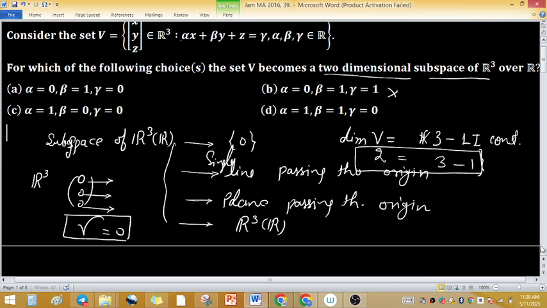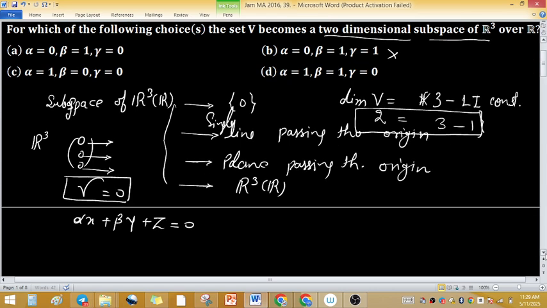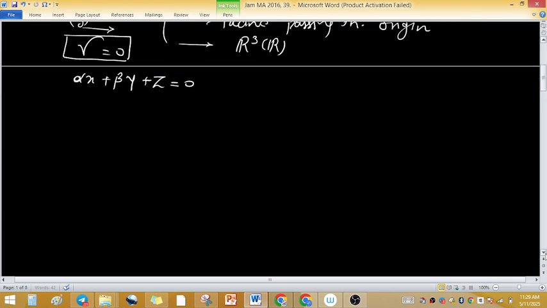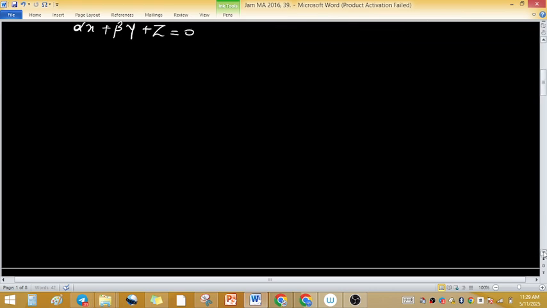Now, on further investigation, alpha x plus beta y plus z equals gamma, where gamma must be 0. We have this condition, and x, y, z are choices from R cube.